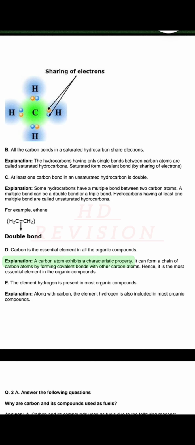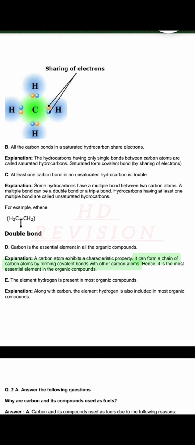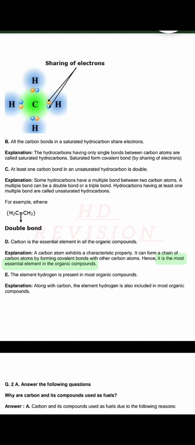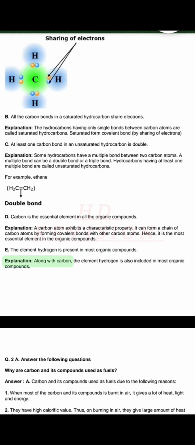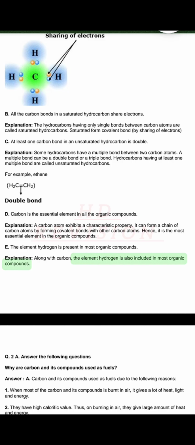Explanation. A carbon atom exhibits a characteristic property. It can form a chain of carbon atoms by forming covalent bonds with other carbon atoms. Hence, it is the most essential element in the organic compounds. E. The element hydrogen is present in most organic compounds. Explanation. Along with carbon, the element hydrogen is also included in most organic compounds.